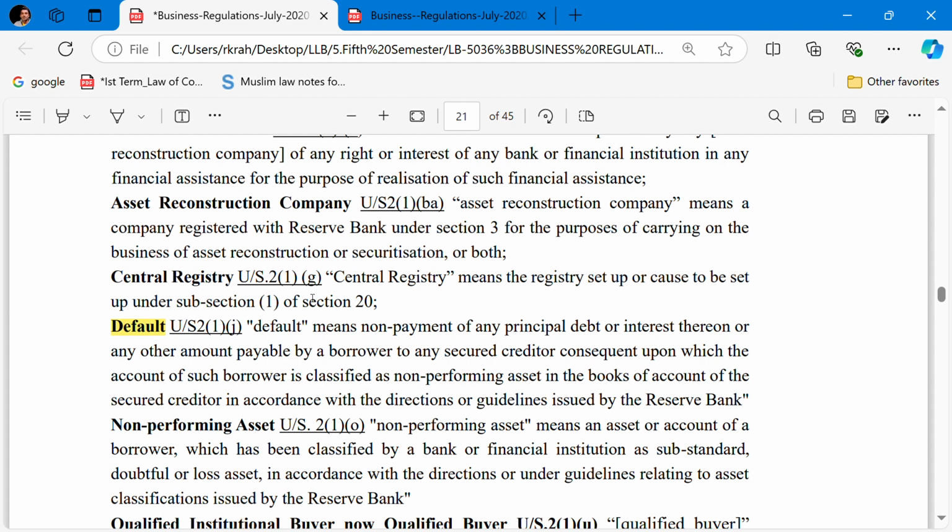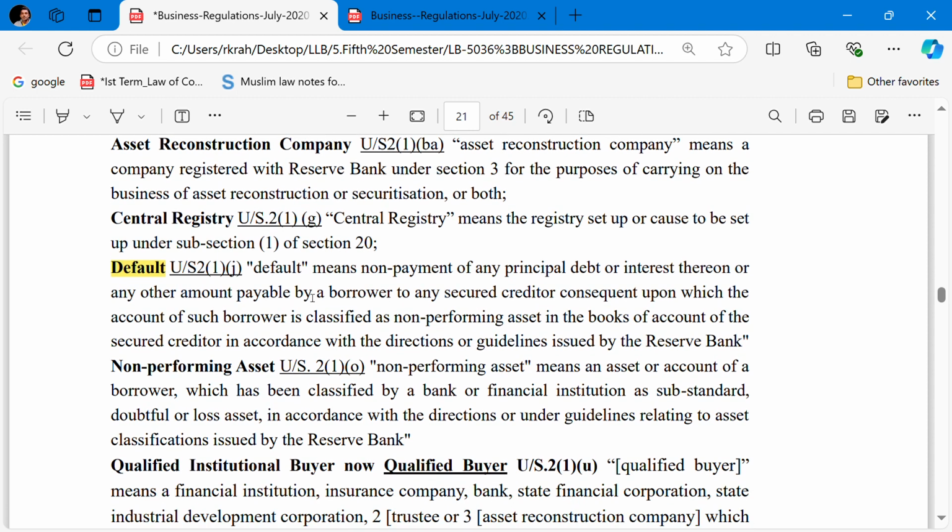So default, under section 21J, means the non-payment of any financial debt or the interest thereon or any other amount payable by a borrower to any secured creditor, consequent upon which the account of such borrower is classified as non-performing assets in the books of account of the secured creditor in accordance with the directions or the guidelines issued by the Reserve Bank.